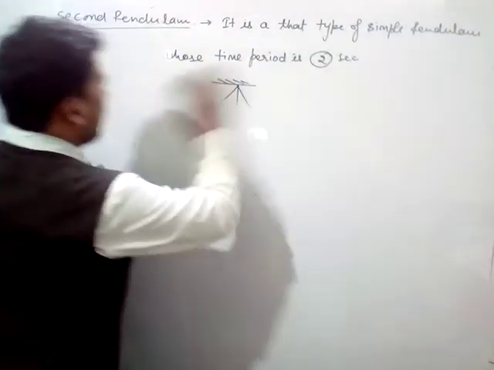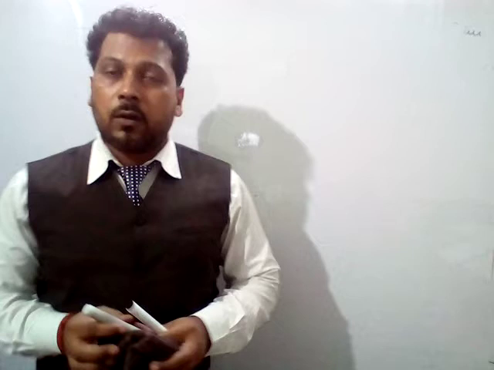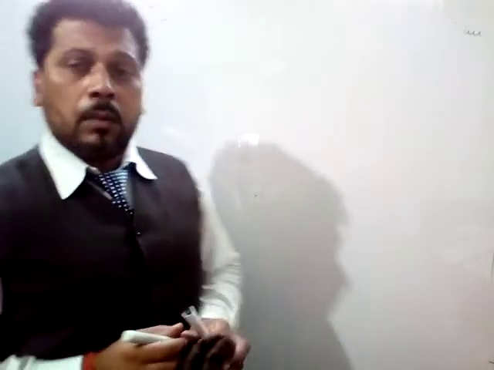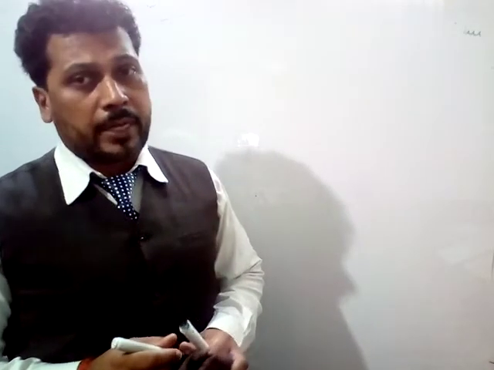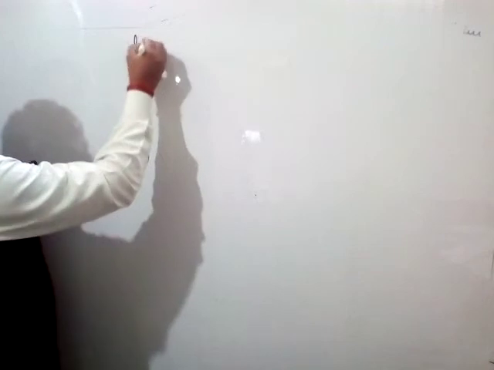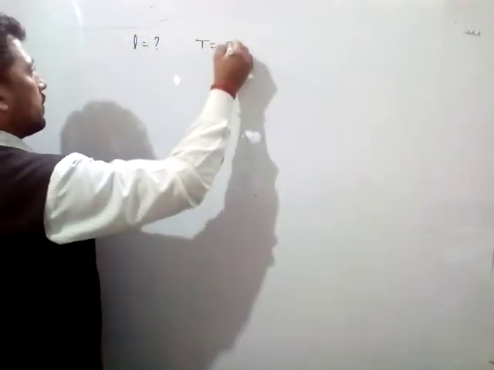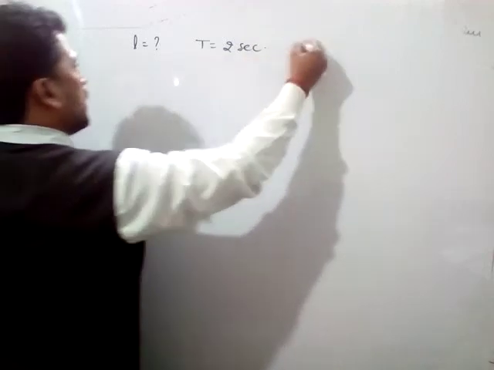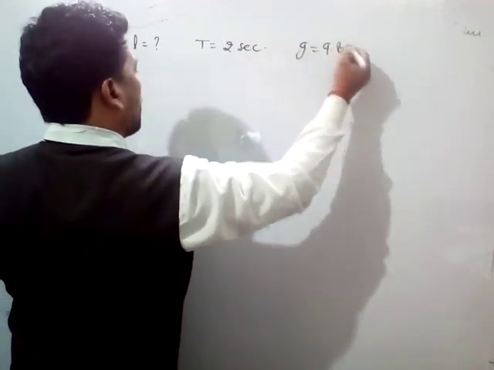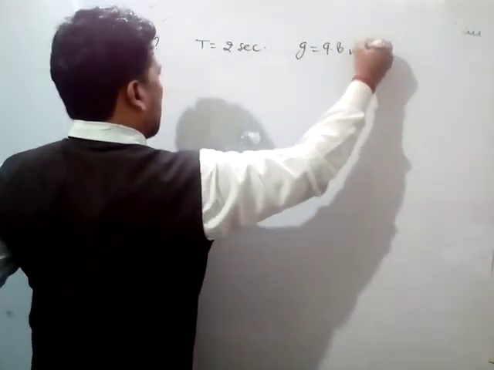Okay, so according to this, this type of question arises: what is the length of the rope by which this second pendulum is attached? So the length is this, and the time period of the second pendulum is this, and the value of gravity is 9.8 or 10 meter per second square.